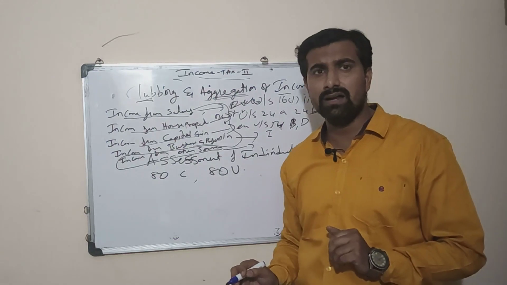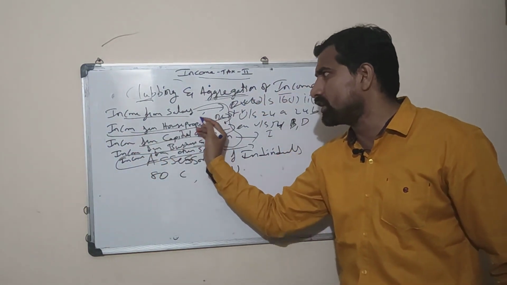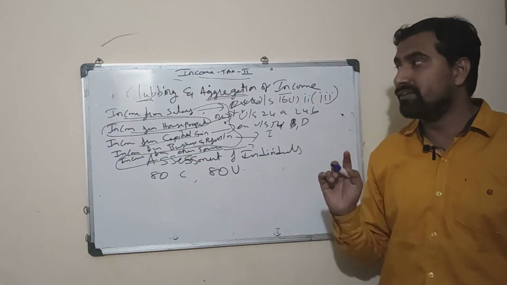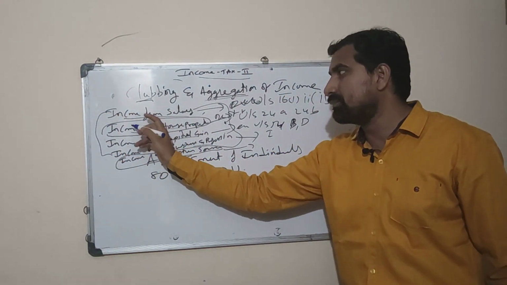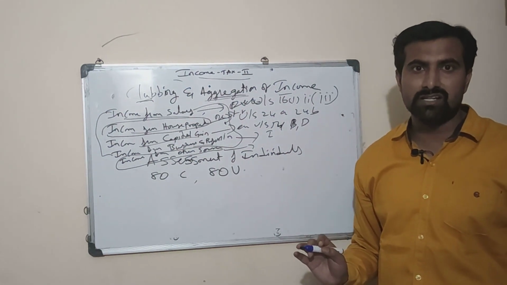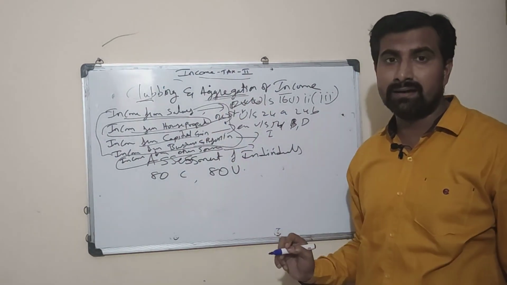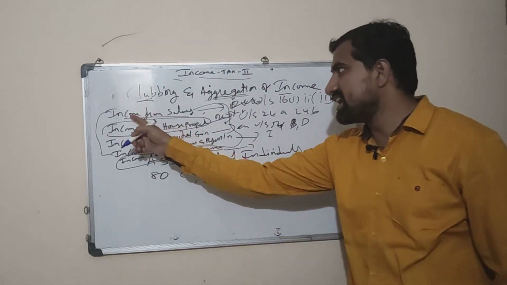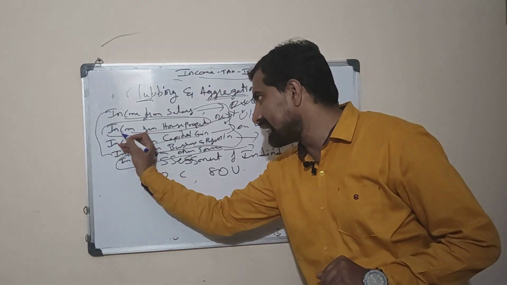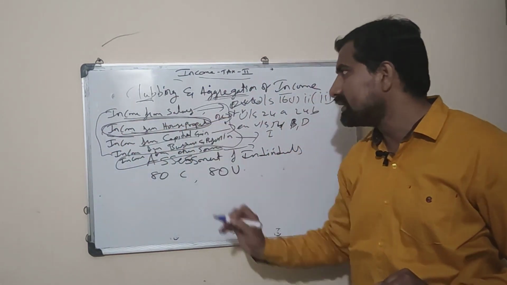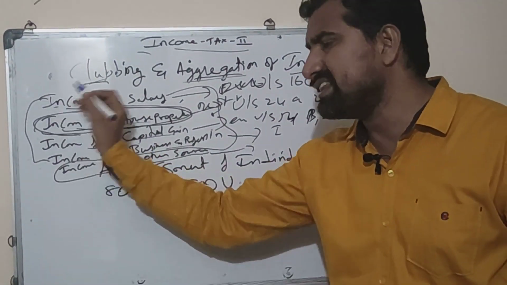So what income have we learned here in particular? All the incomes. Okay, well and good. If you have any losses in any of the heads, then what condition is to be applied? Profits or incomes of the other heads are set off against the losses. The losses can be set off and carried forward. How to set off and carry forward? There are conditions again. Income from salary does not have a loss, but we can expect a loss in income from house property. So income from house property loss can be set off against income from salary.